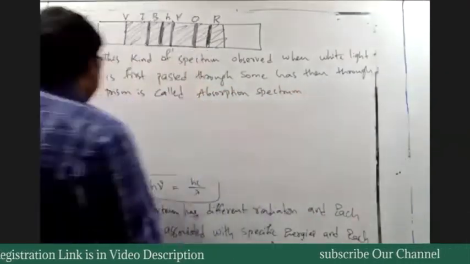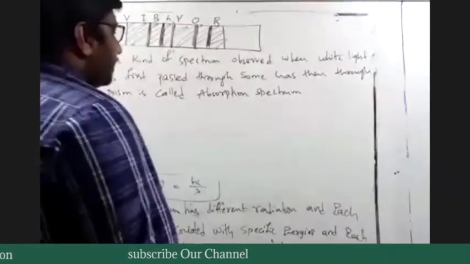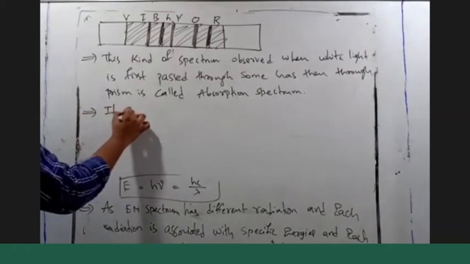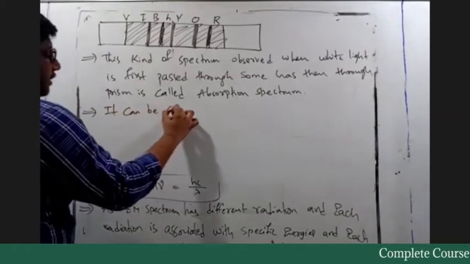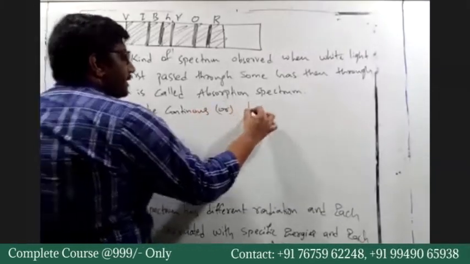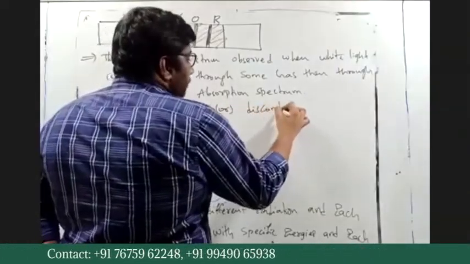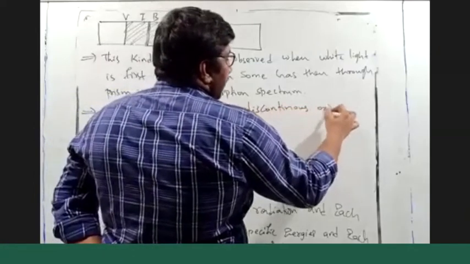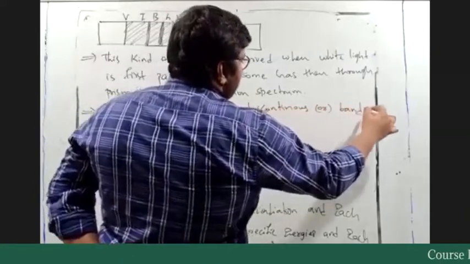The absorption spectrum can be continuous or discontinuous or band spectrum.